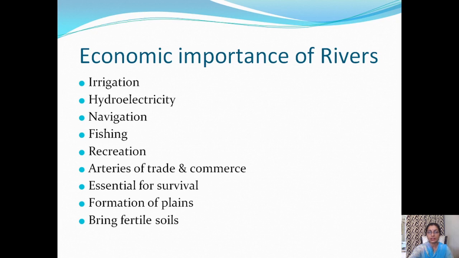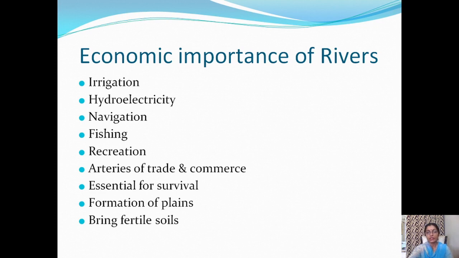Let's discuss them in a little bit detail. India is an agricultural country and the second most populous country of the world. To meet the food needs of such a large population, irrigation is essential. The largest amount of river water is used for irrigation. River water has great power potential. We build dams across rivers to derive a neat and clean source of energy, that is hydroelectricity.